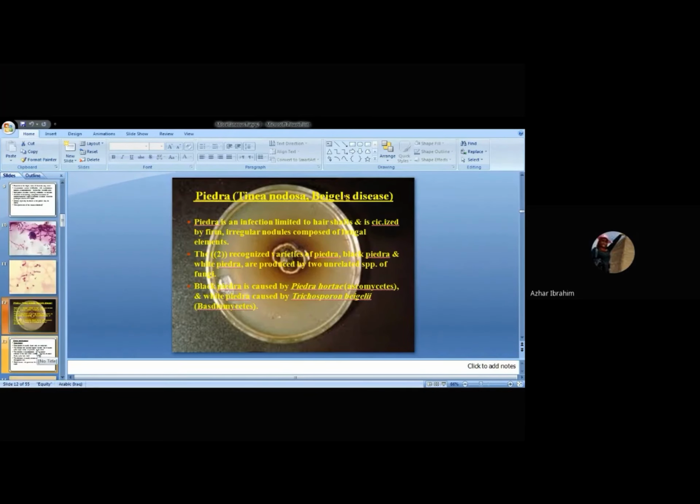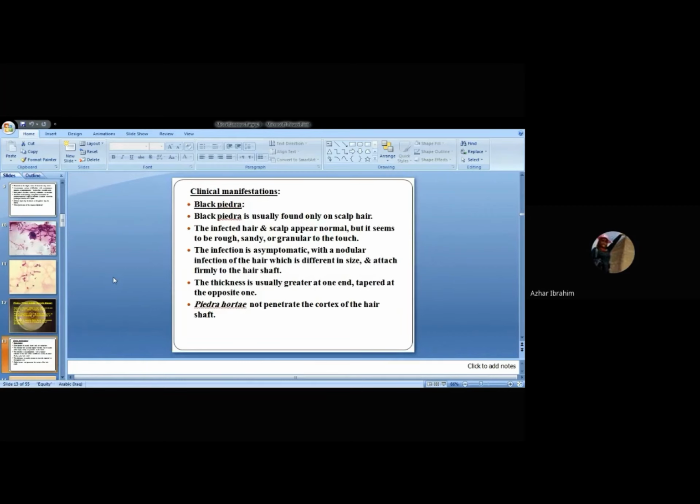Okay. We should know the clinical manifestations of each, of course, starting with black Piedra. Black Piedra is usually found, as I mentioned, on the scalp hair, and usually the scalp appears normal, but the hair seems rough, sometimes sandy or granular to the touch. Therefore, we cannot see these nodules with the naked eye, but when we touch the infected hair shaft, we find it sandy or rough.